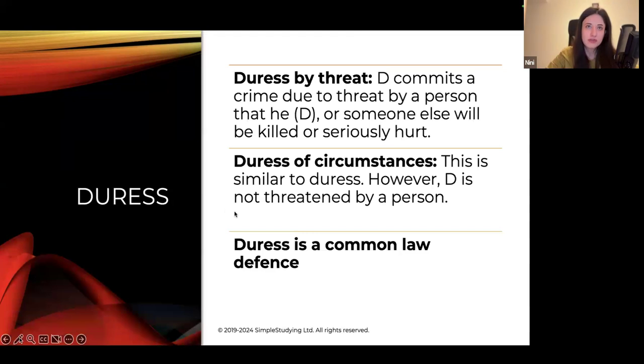Duress, another full defense. Duress by threat. Defendant commits a crime due to a threat by a person that defendant or someone else will be killed or seriously harmed. So if someone committed a crime as a result of a threat, then it could be relevant for duress to be discussed by the defense.